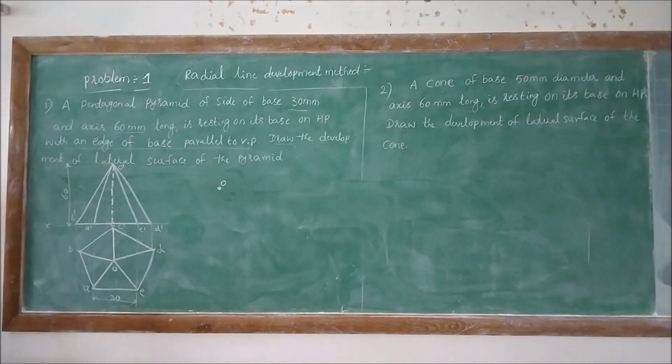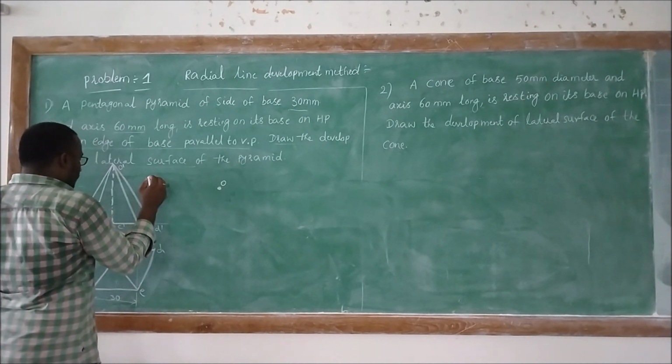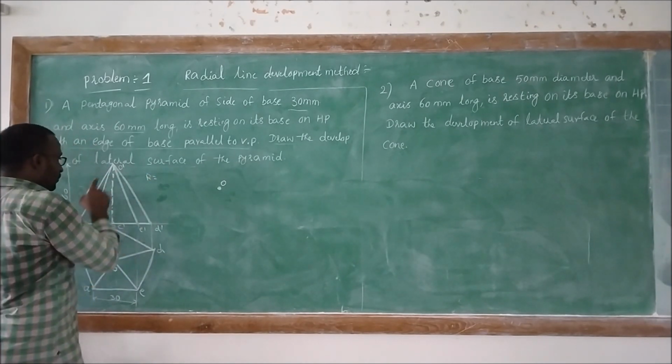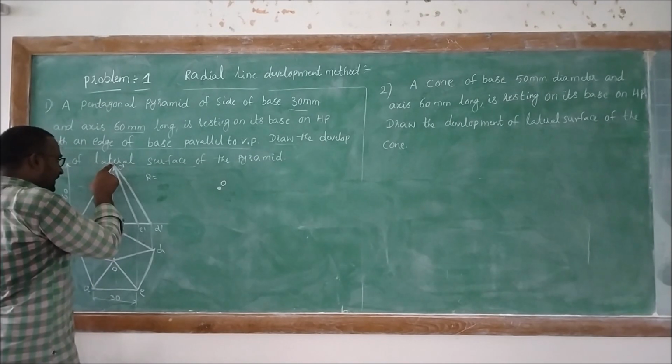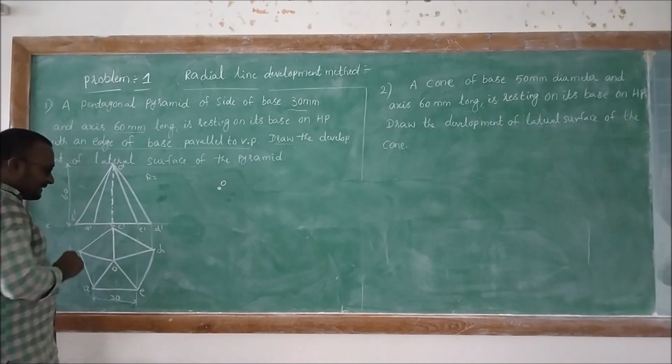right. Then take the radius equal to the slant edge. So here you can observe that this is the slant edge.